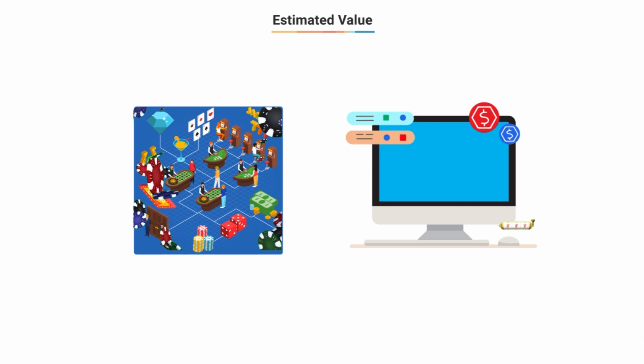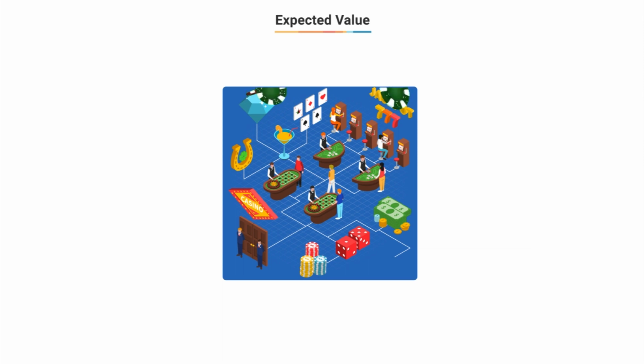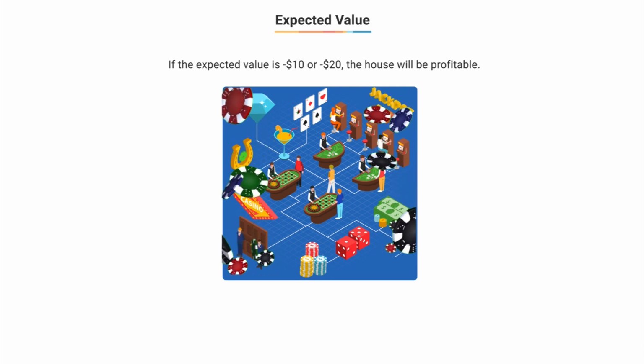The casino machines are all designed in such a way that the expected value of the money earned by the player is always negative. This means if we design the game such that the expected value of the money earned by a player is, for example, -10 or -20, we can be fairly confident that the house will be profitable.